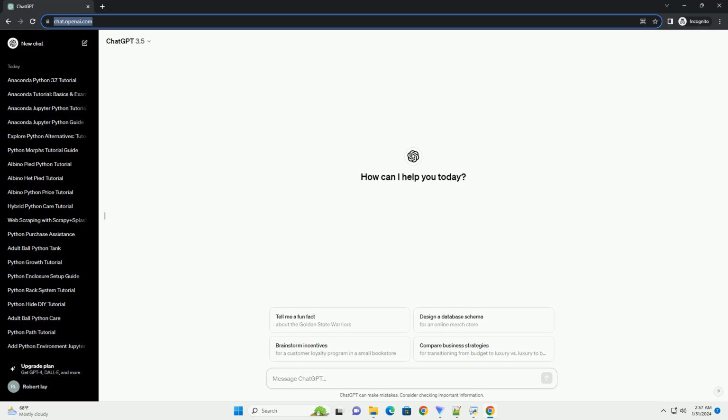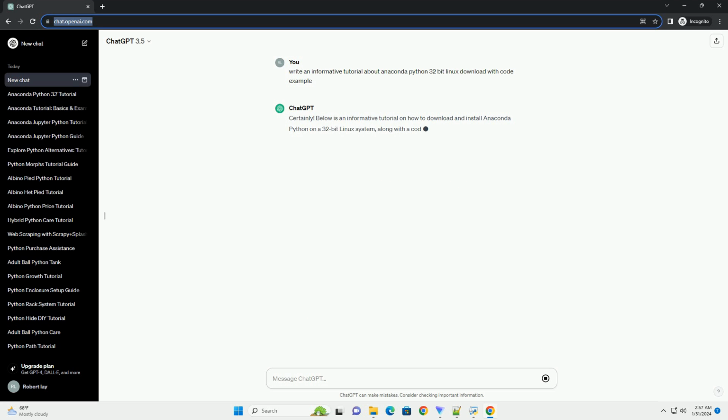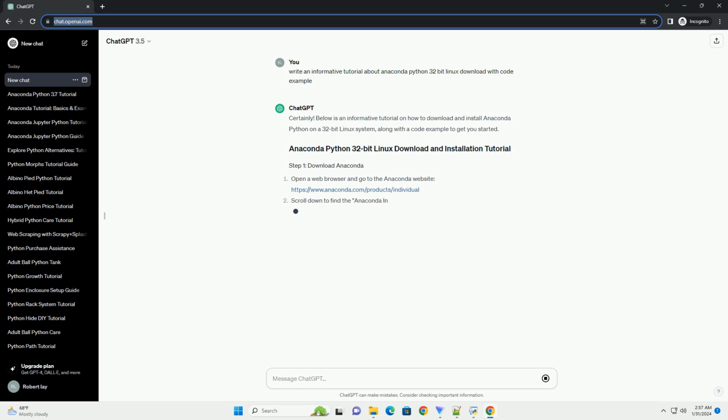Certainly. Below is an informative tutorial on how to download and install Anaconda Python on a 32-bit Linux system, along with a code example to get you started. Open a web browser and go to the Anaconda website, https://www.anaconda.com/products/individual. Scroll down to find the Anaconda Installers section.